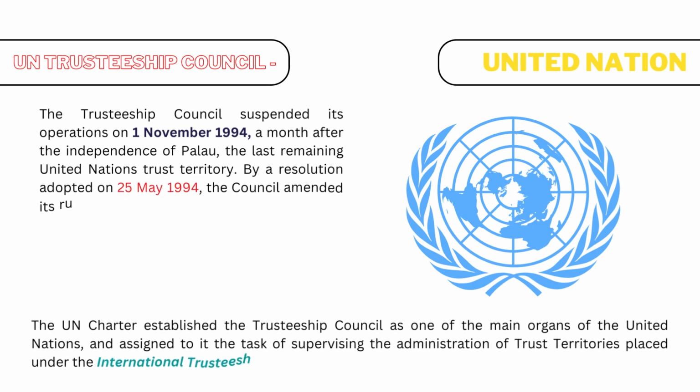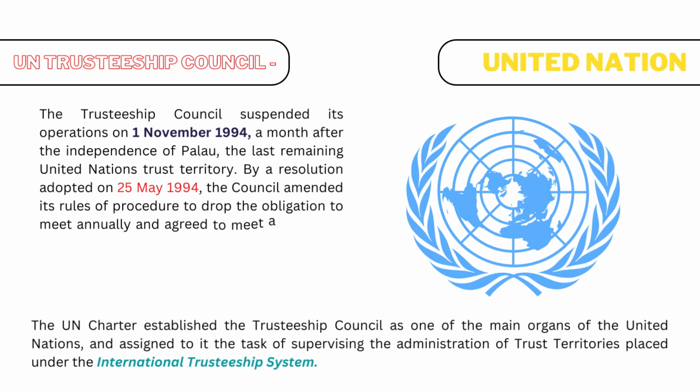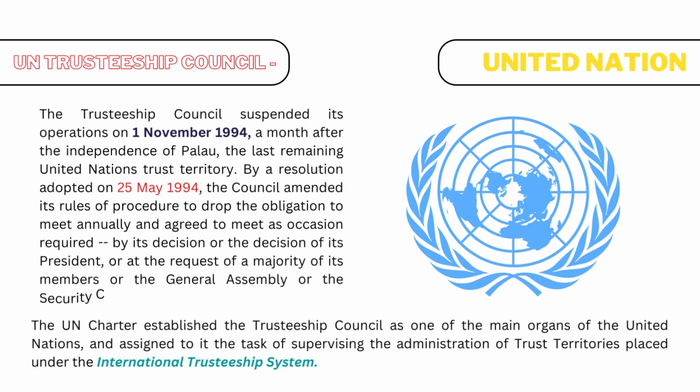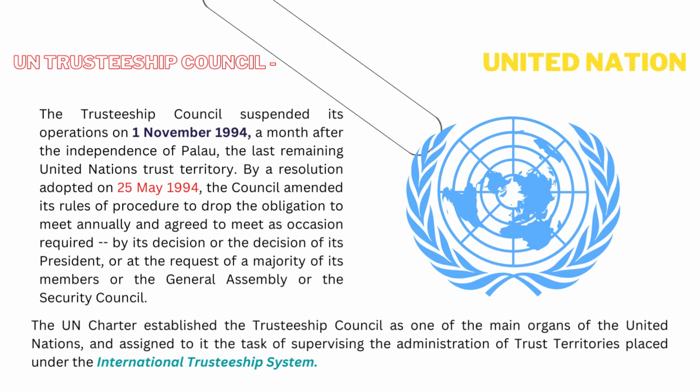By a resolution adopted on 25 May 1994, the Council amended its rules of procedure to drop the obligation to meet annually and agreed to meet as occasion required by its decision or the decision of its President, or at the request of a majority of its members or the General Assembly or the Security Council. The UN Charter established the Trusteeship Council as one of the main organs of the United Nations and assigned to it the task of supervising the administration of trust territories placed under the international trusteeship system.